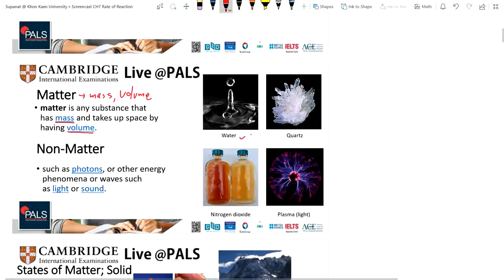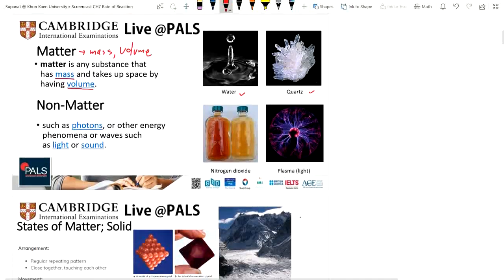Okay, so let's have a look at this figure. The water has mass and volume. The quartz has mass and volume. The nitrogen dioxide has mass and is in the container, which has volume. So the water, quartz, and nitrogen dioxide are matter. Here at the bottom right, the plasma. The plasma is light, another kind of energy, which doesn't have volume. So the plasma is non-matter.